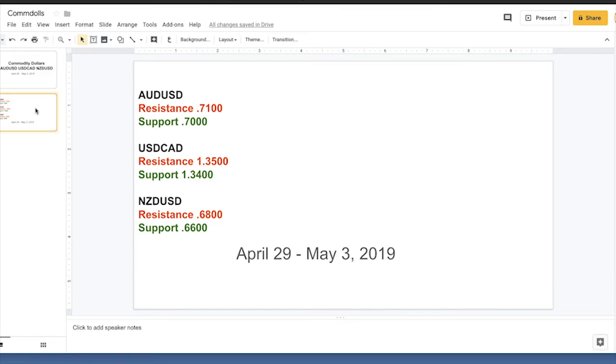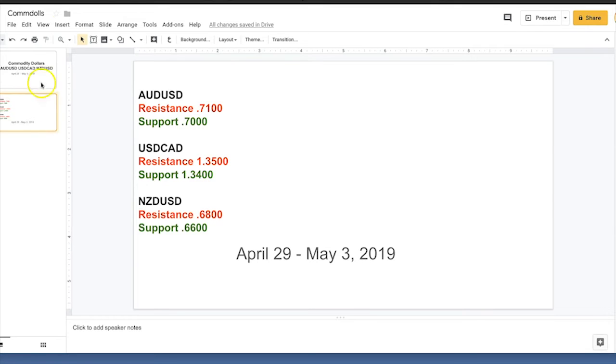And then Kiwi also found a relative bid here at the 66 level. Again, it's enjoying essentially the yield trade differential advantage for the time being. And we do have a little bit of Kiwi data this week that could be mildly positive, as we'll take a look.